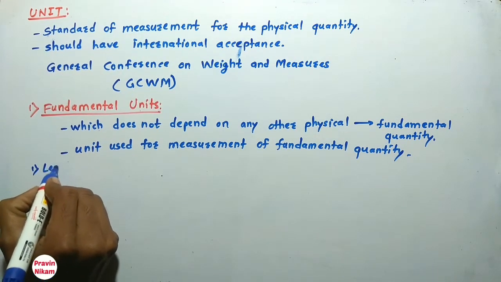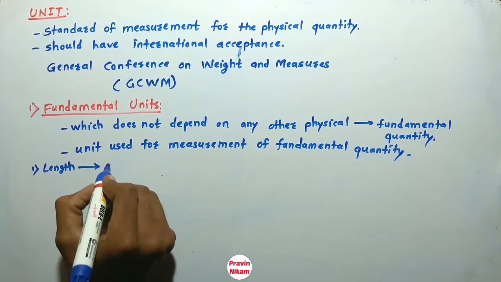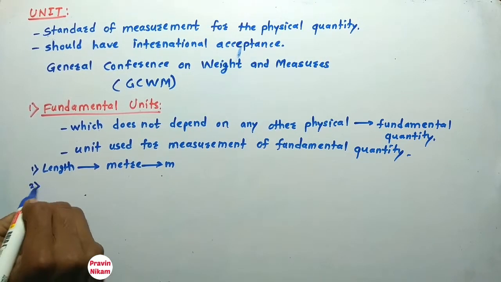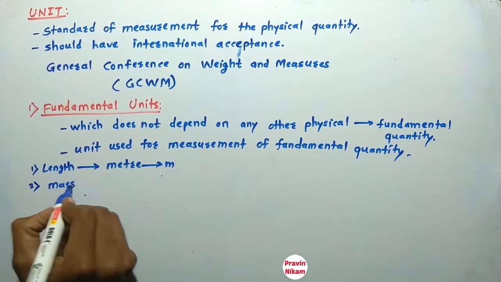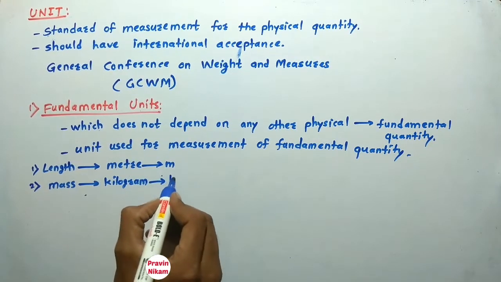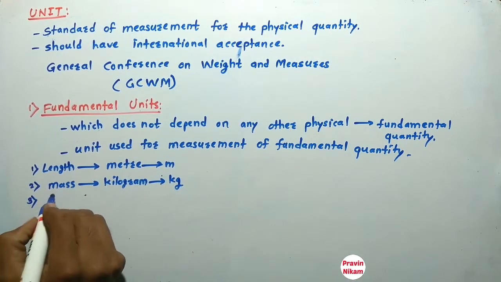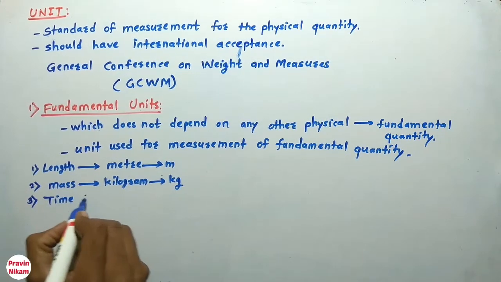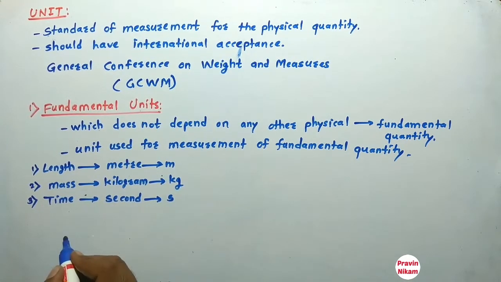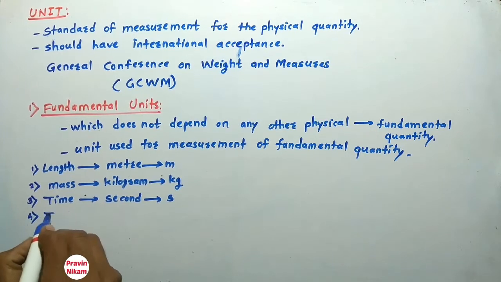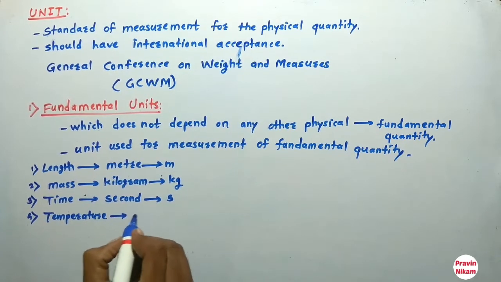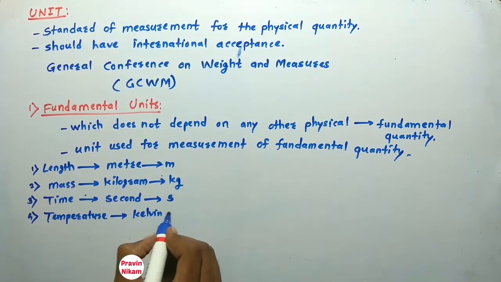One is length, and its unit is meter, and the symbol is m. The second fundamental quantity is mass, and its unit is kilogram, and the symbol is kg. The third is time, and its unit is second, and the symbol is small s. The fourth is temperature, and its unit is Kelvin, and the notation is K.